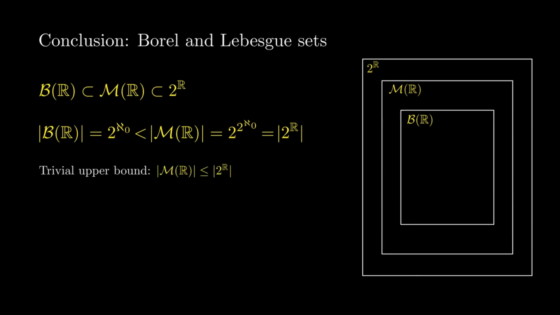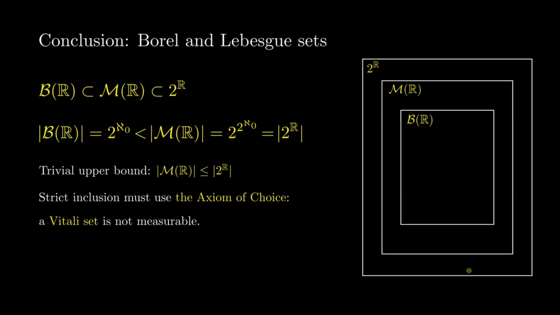Of course, every measurable set is a subset of the reals, so the measurable sets are at most as many as all subsets. That is the trivial upper bound. To show that the inclusion is strict, one must use the axiom of choice. A classical example is a Vitali set, a subset of the reals that is not Lebesgue-measurable.